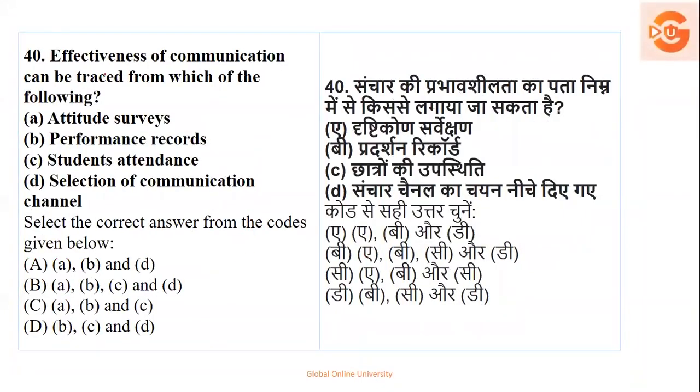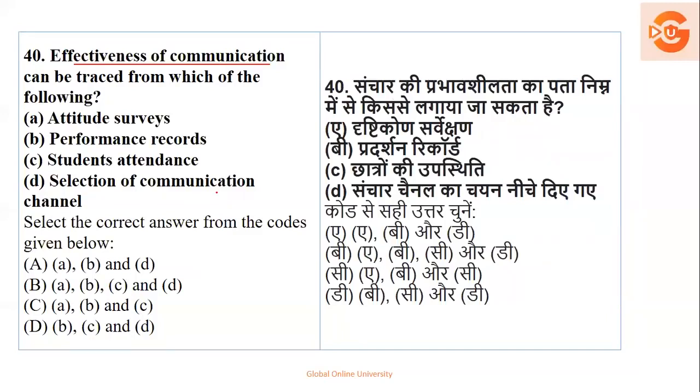Next one. Effectiveness of communication can be traced from which of the following? अगर आपको effectiveness trace करना है तो कौन से option से करोगे? Attitude survey, performance record, student attendance, or selection of communication.